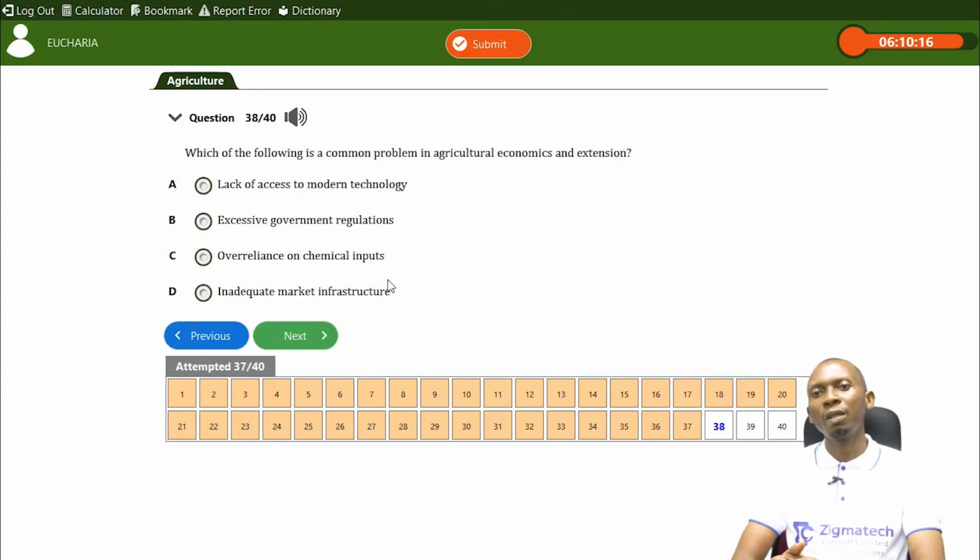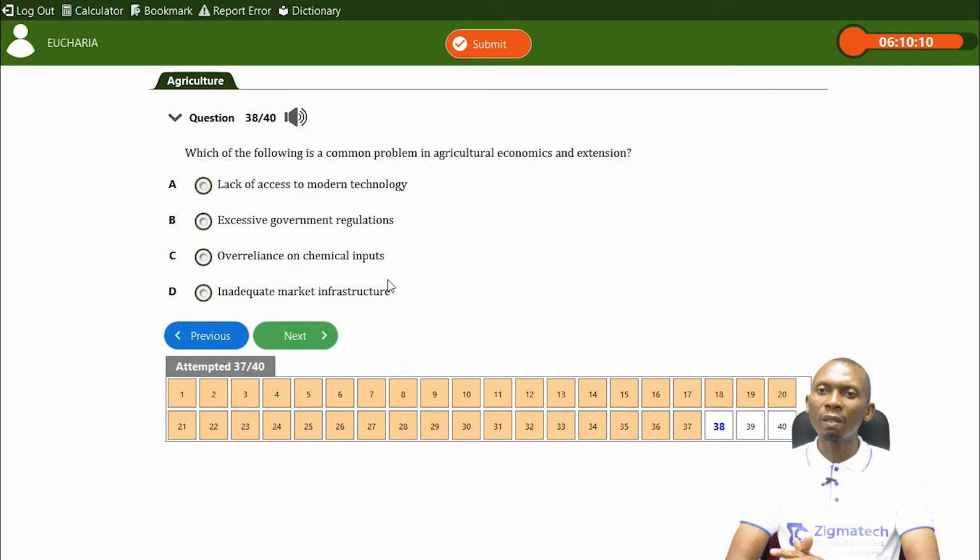Excessive government regulations, which is still connected to agricultural economics based on policies set up by the government. Over-reliance on chemical inputs, no. Inadequate market infrastructure. I'll choose lack of access to modern technology.